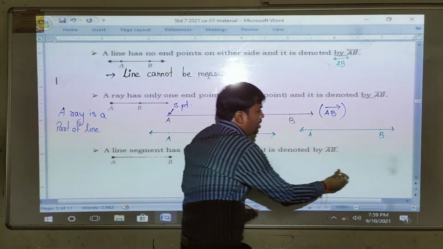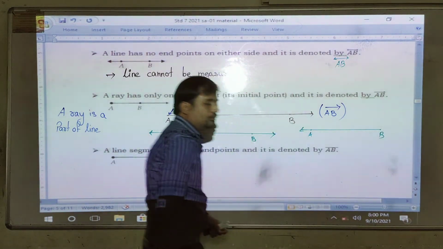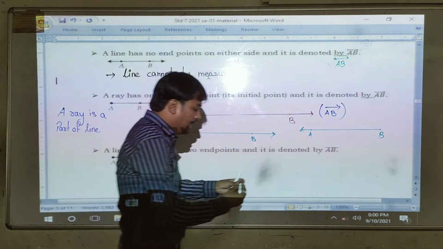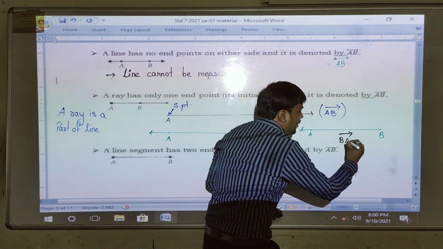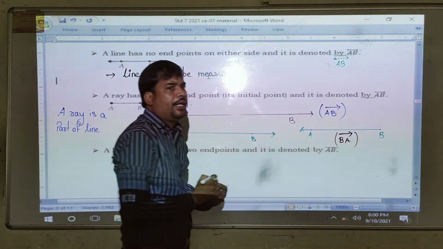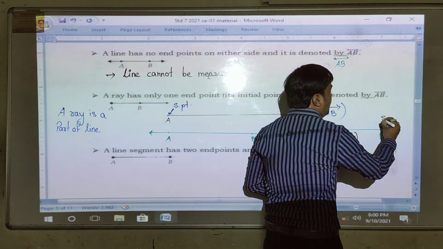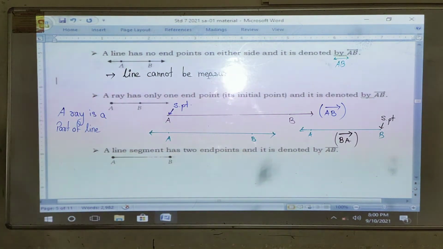But if I remove from this side, what will form? A ray. And now it is represented as ray BA. What is the reason behind that? Here B is your starting point. When you indicate a ray, the starting point is written first, no matter which direction it goes.